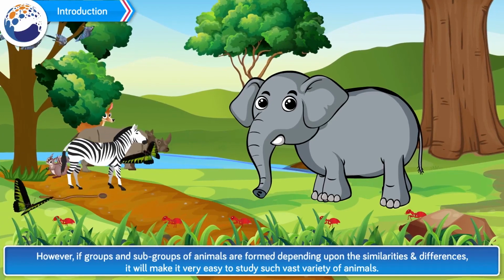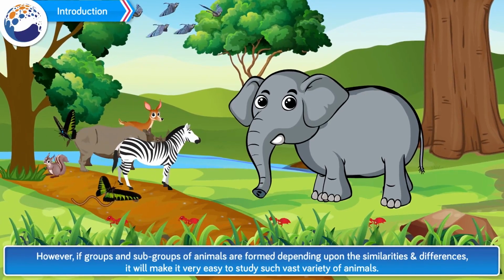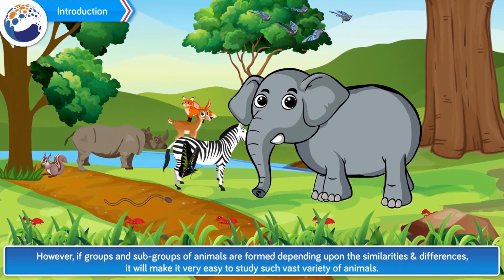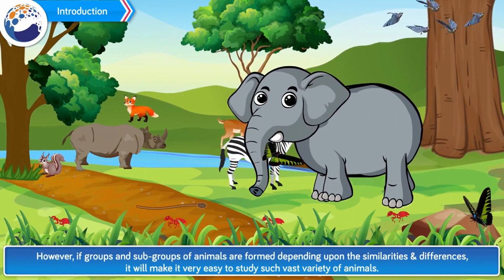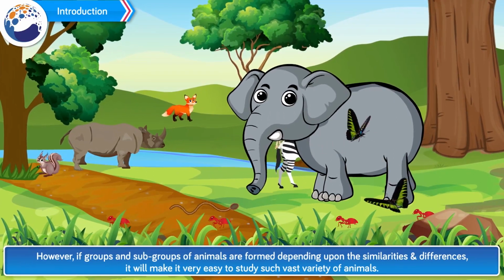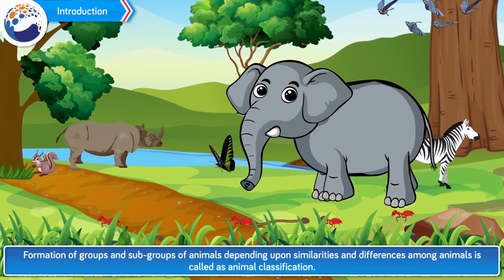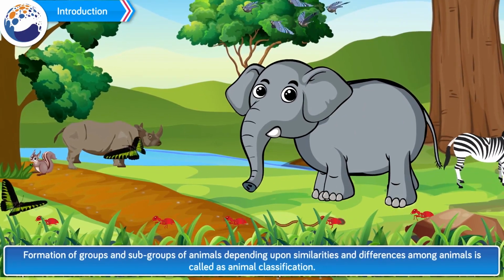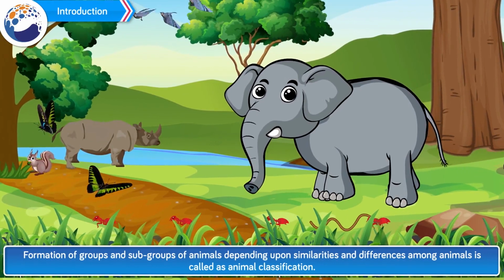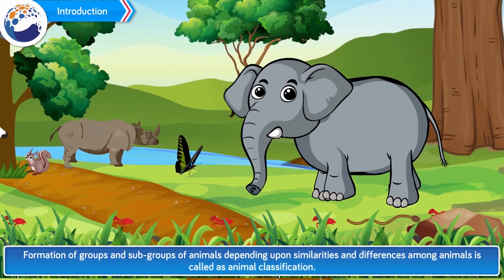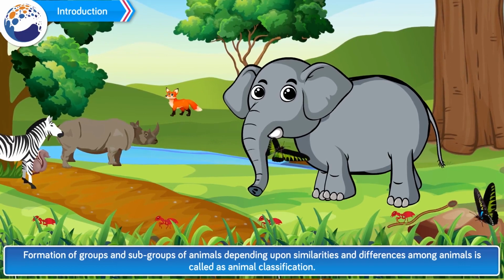However, if groups and subgroups of animals are formed, depending upon the similarities and differences, it will make it very easy to study such a vast variety of animals. Formation of groups and subgroups of animals, depending upon similarities and differences among animals, is called animal classification.